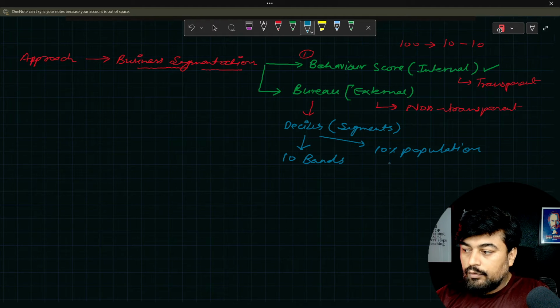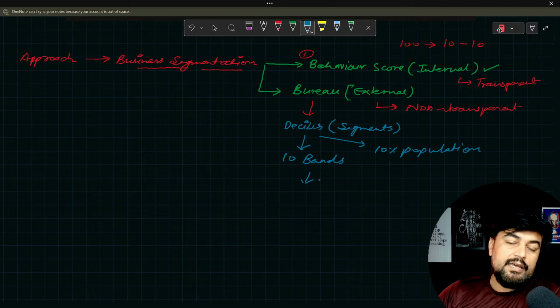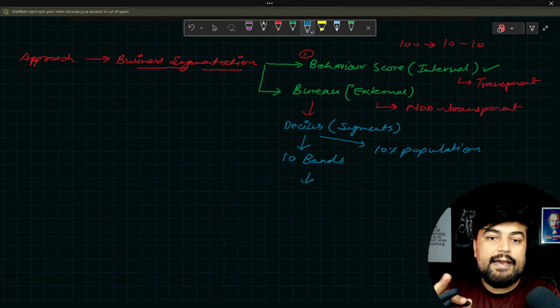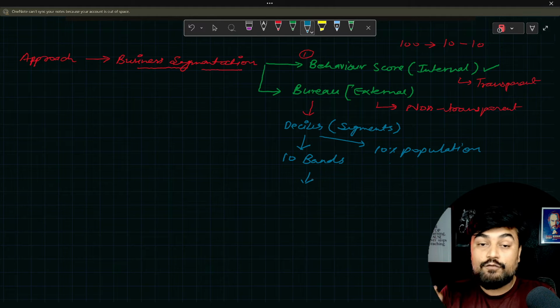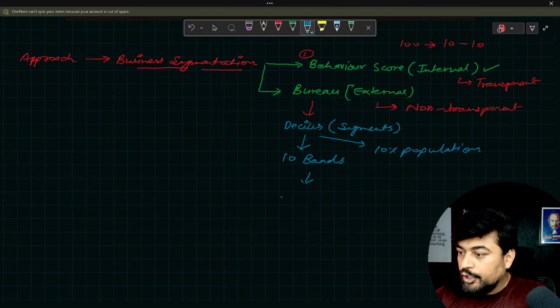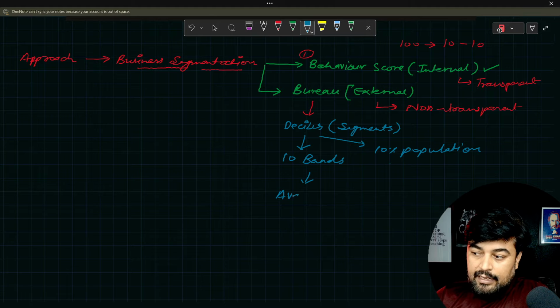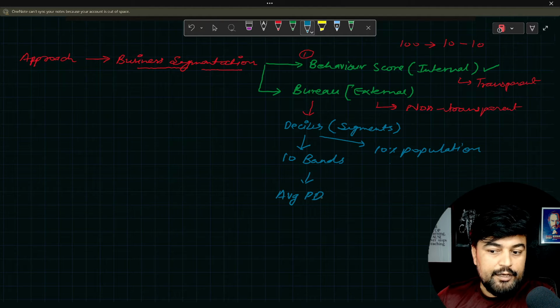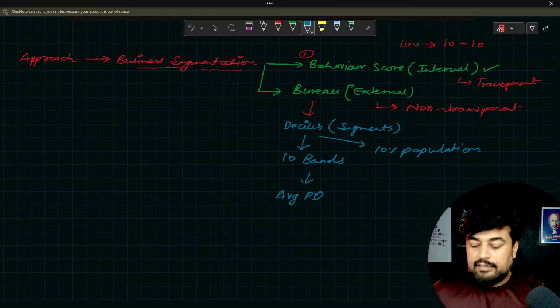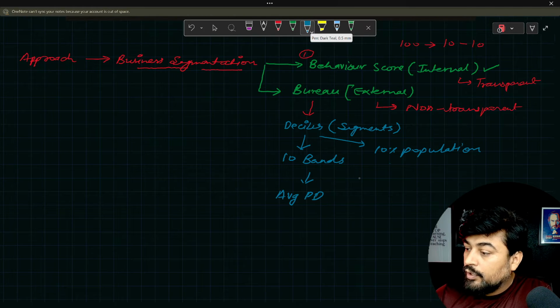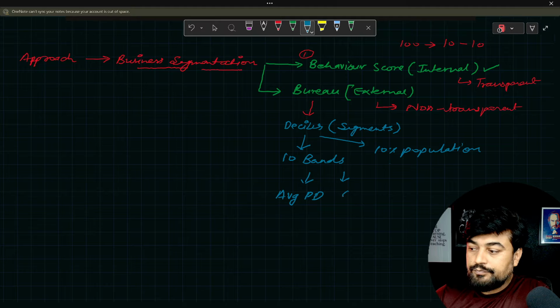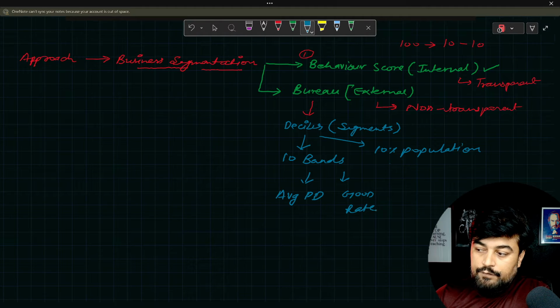Now, to calculate how the customers are performing in each of the segments, how do you calculate that? You check the average probability of default. What is the average probability of default for all these customers? That's very important. And then, what is the good rate within your customer base?